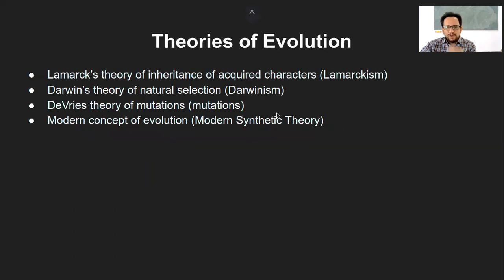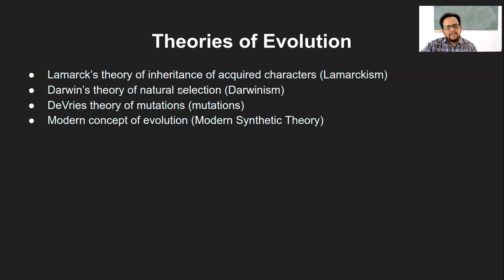Now we will move into the different theories of evolution. There are four main theories. Lamarck's theory of inheritance of acquired characters, which is in a way what we call adaptation: how a particular organism has acquired characters and how they are inherited. That is Lamarckism.